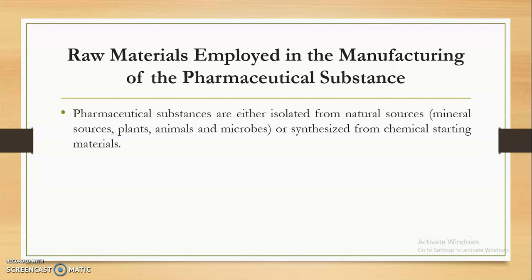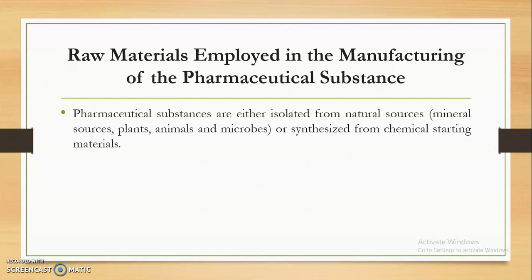This is the most common way in which impurities are incorporated into a pharmaceutical substance, because if the reaction is incomplete, some amount of starting material is present as such in our final product. Or if the product is isolated from natural sources like minerals, plants, animals, microbes, they definitely contain certain impurities.